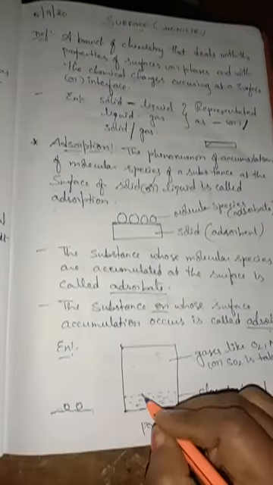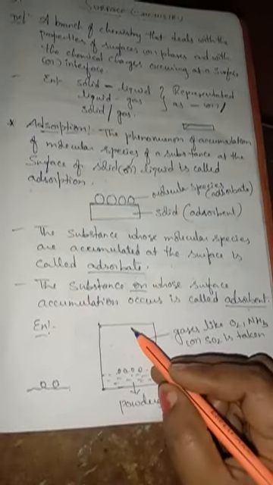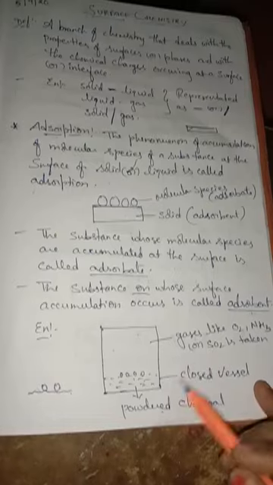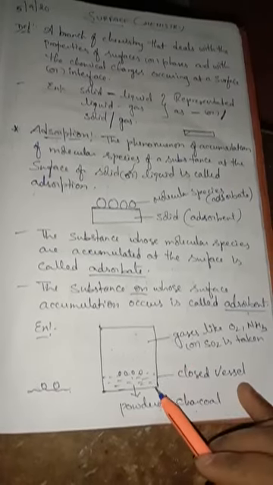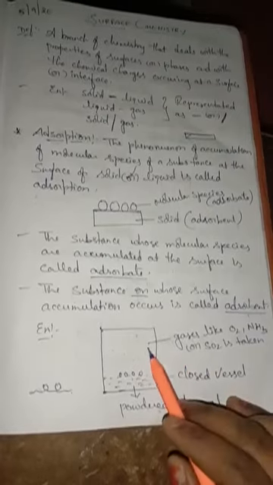Here I have taken the example of powdered charcoal kept in a closed vessel, at the bottom, and I have sprayed some gases inside. Slowly the gas molecules are going to settle over the charcoal, isn't it? Because due to the decrease in pressure they slowly settle on it. So what is the adsorbent and what is the adsorbate? Powdered charcoal is the adsorbent and the gases are the adsorbate.